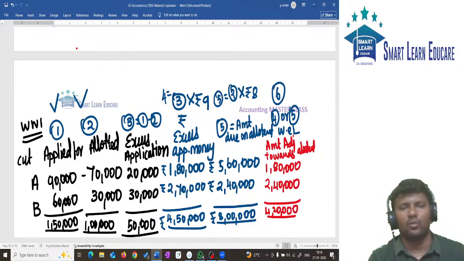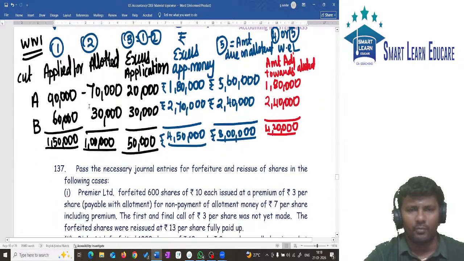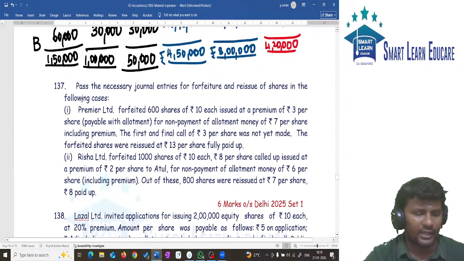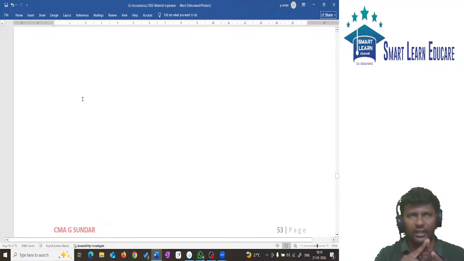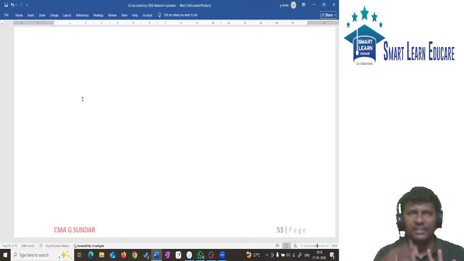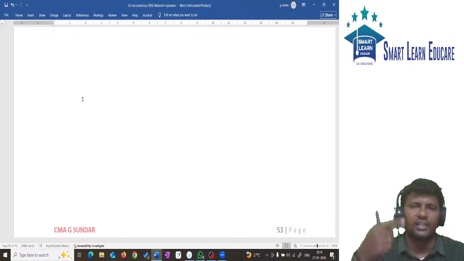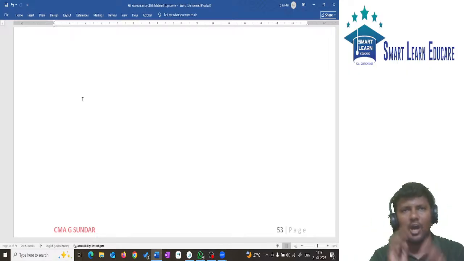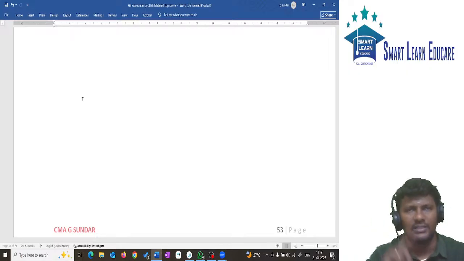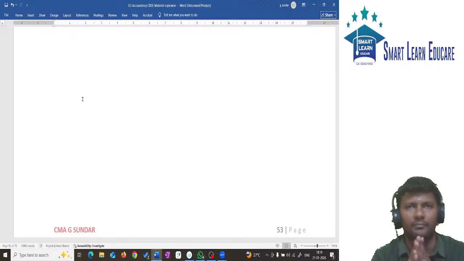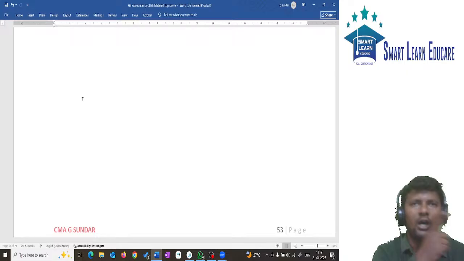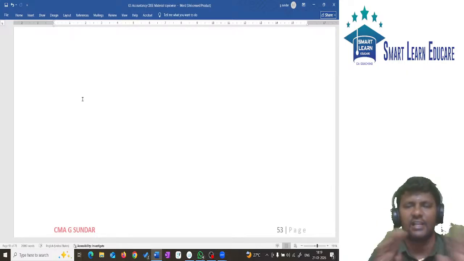Total 6 columns we have written. I will repeat what the 6 columns are. Try to repeat without looking at the book. First column, applied for. Second column, allotted. Third column, excess application. Fourth column, excess application money. Fifth column, amount due on allotment. Sixth column, amount adjusted. What is the sixth column? It is the fourth column or the fifth column, whichever is less.